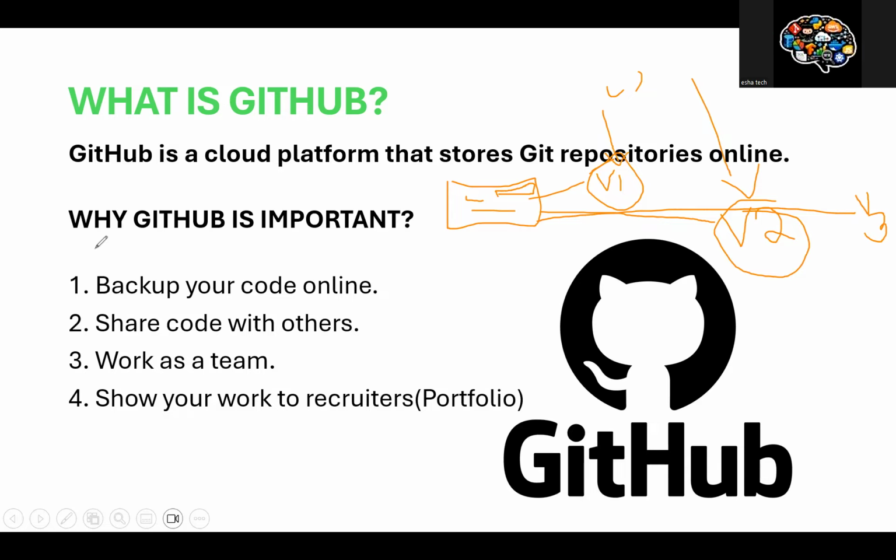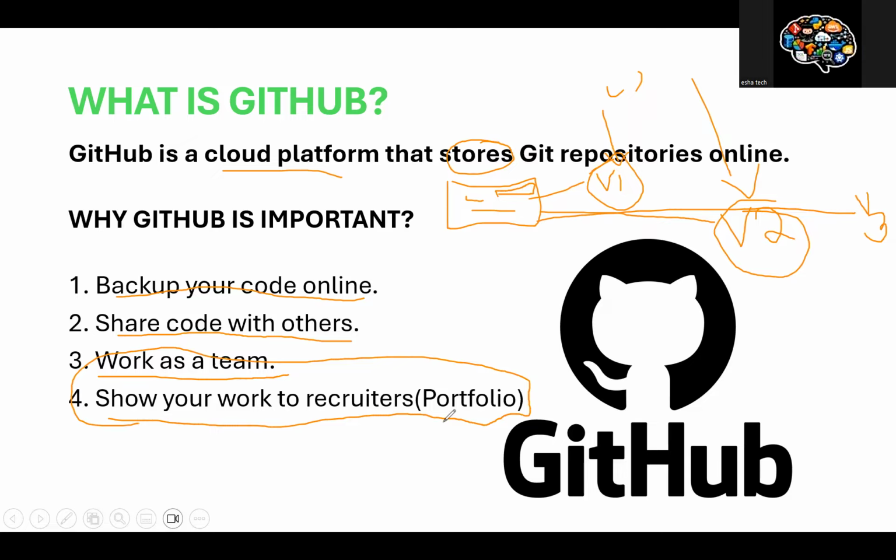GitHub is a cloud platform where it stores all the source code, whatever you have locally, that can be added to the remote repository where everyone can collaborate with each other. So a backup of your code will be online, you can share the code with others, it helps us work with a team, and you can also show it as a portfolio of your repositories.